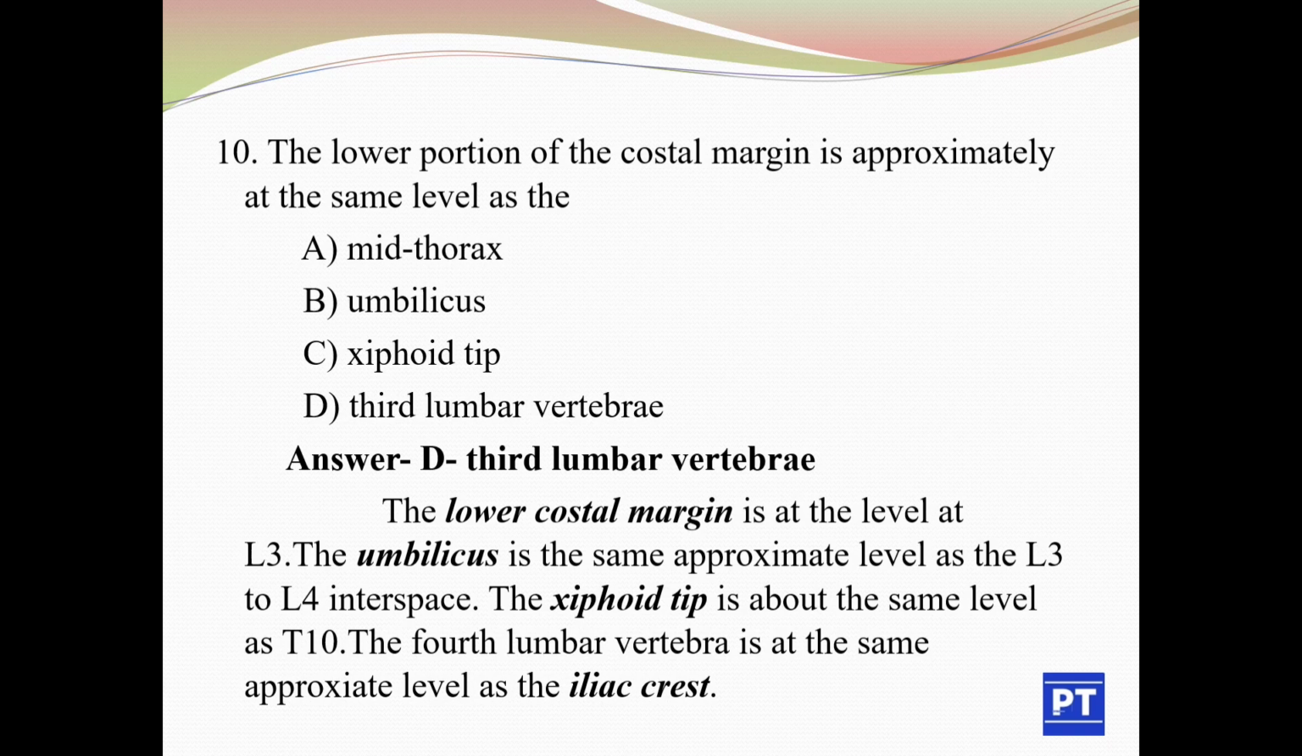The lower costal margin is at the level of L3. The umbilicus is at approximately the same level as the L3 to L4 interspace. The xiphoid tip is above this level, at about T10. The fourth lumbar vertebra is at approximately the same level as the iliac crest.